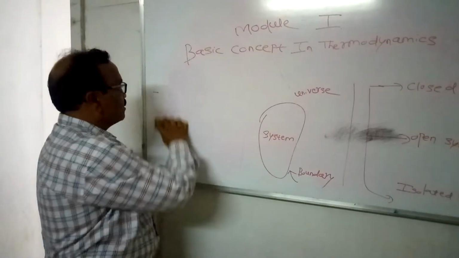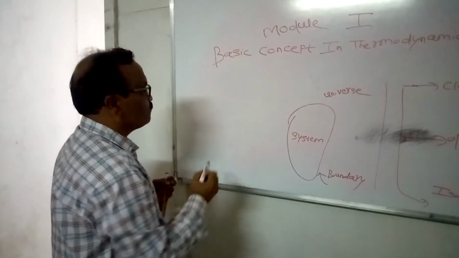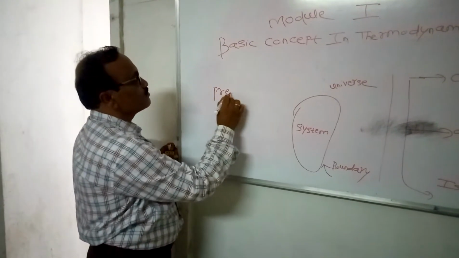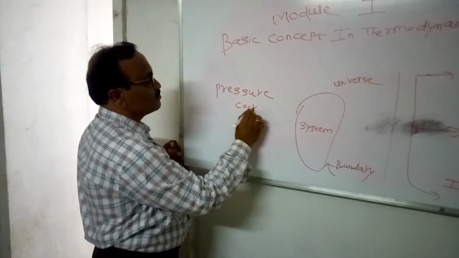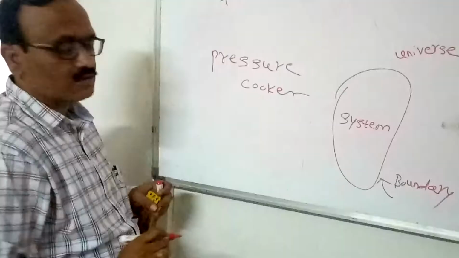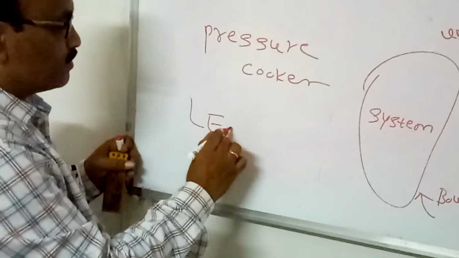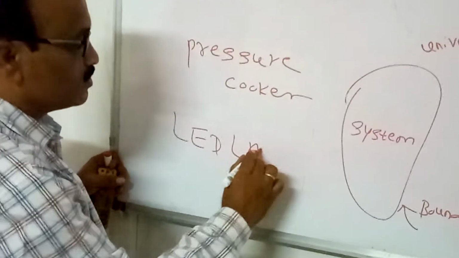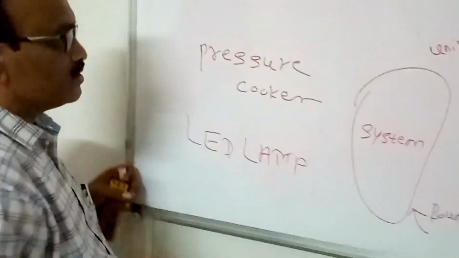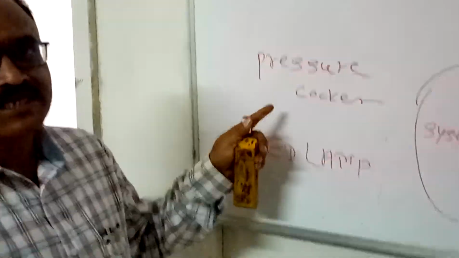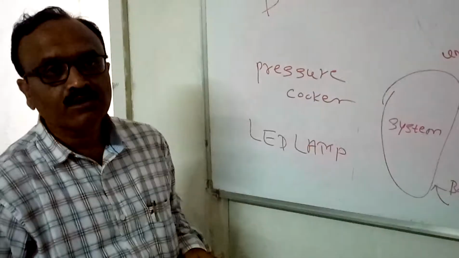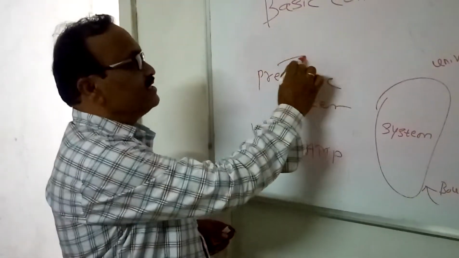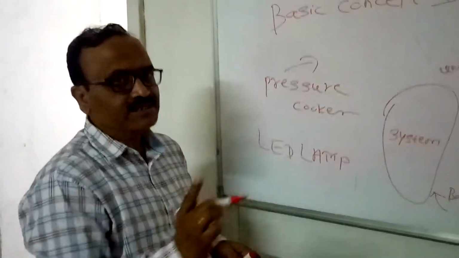Now take the example of a pressure cooker or an LED lamp. These are the two best examples to describe the closed system. The mass inside the pressure cooker remains constant throughout.